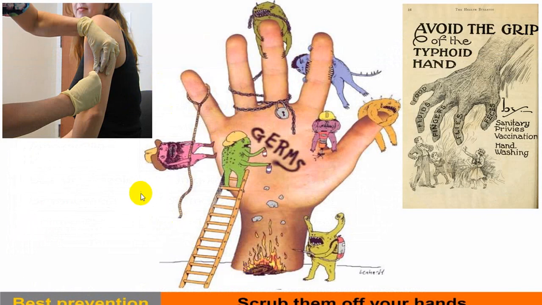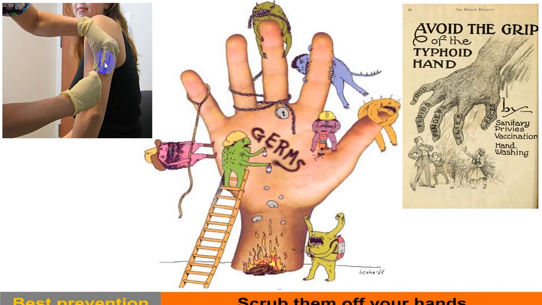What is most important is prevention, and prevention is done by personal hygiene. So you have to prevent contamination of food, fluid, and milk. You take care of fingers, flies, and personal hygiene. That is absolutely necessary.